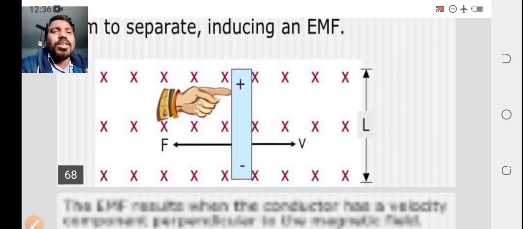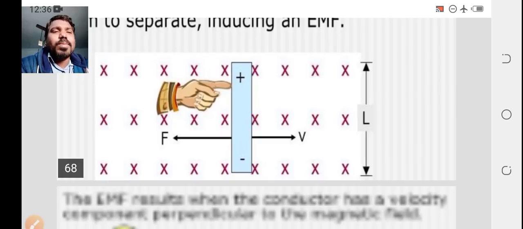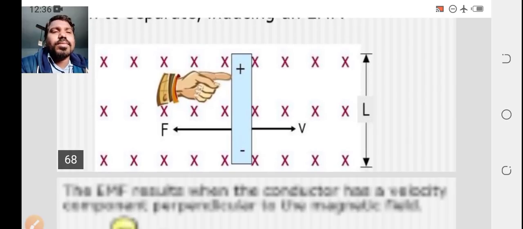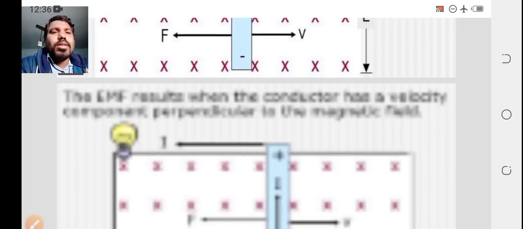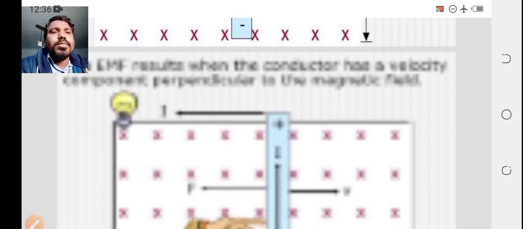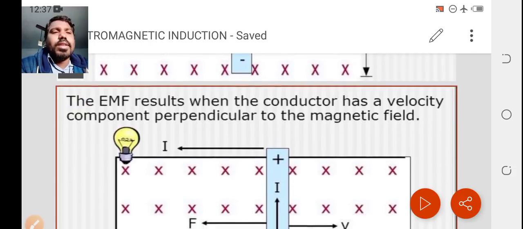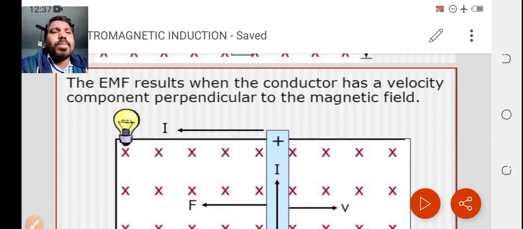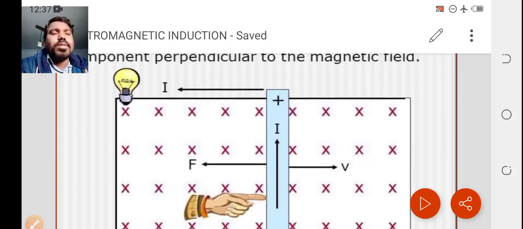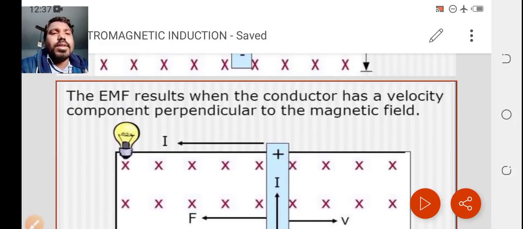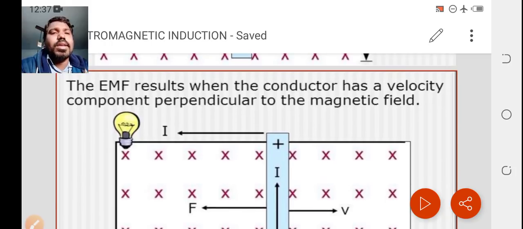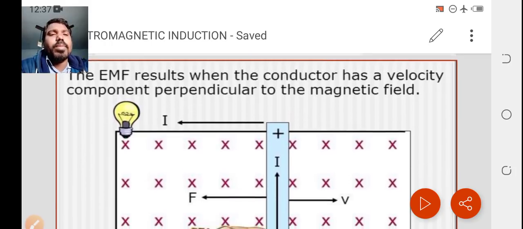You can see the figure here: positive charge and negative charge, and the EMF. The EMF results when the conductor has a velocity component perpendicular to the magnetic field.